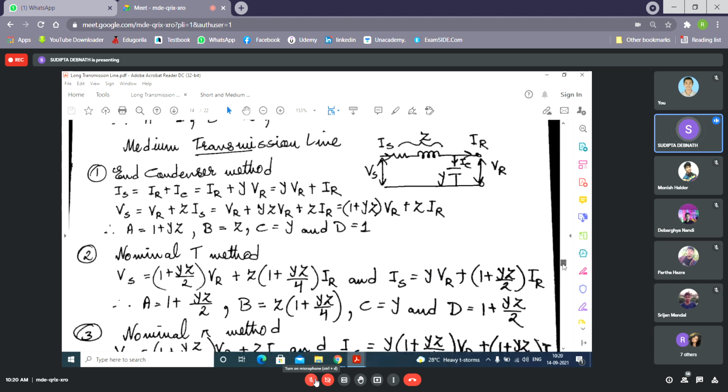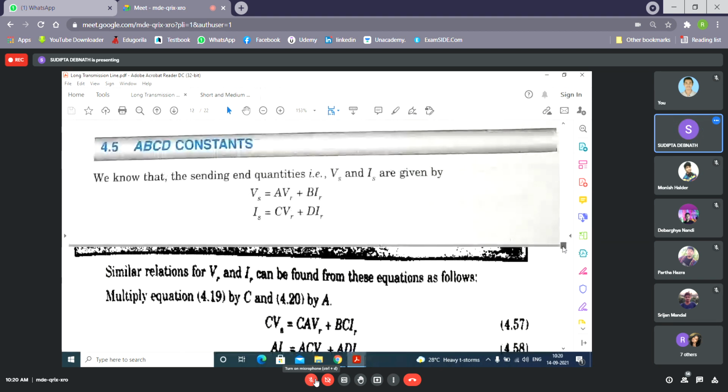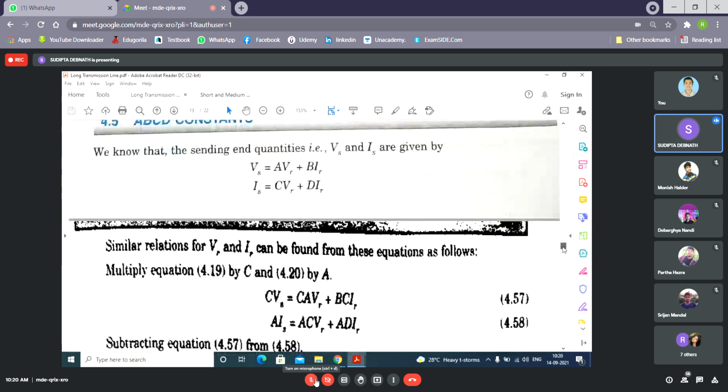Now let us see what is written. Let us go through this one first. These things we have already discussed. The same equation is written here. Now we are getting, if we know VR and IR, we can get VS and IS. In some cases, it may be required to find out VR and IR when VS and IS are known.